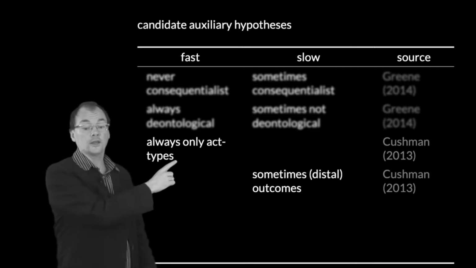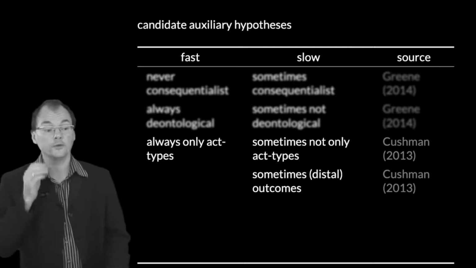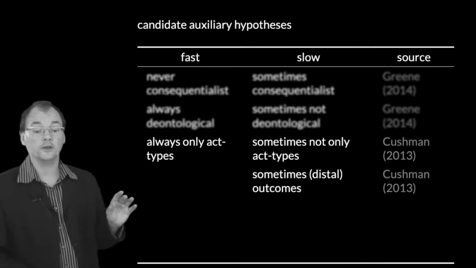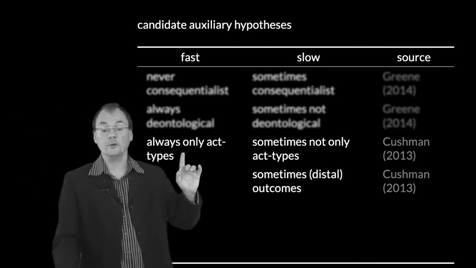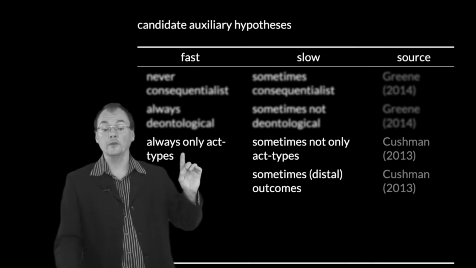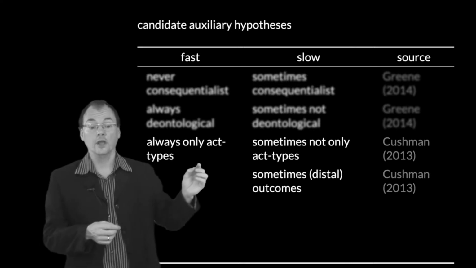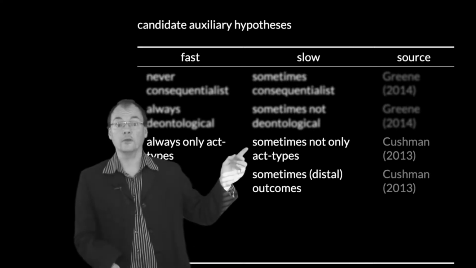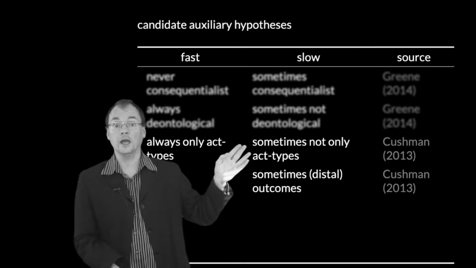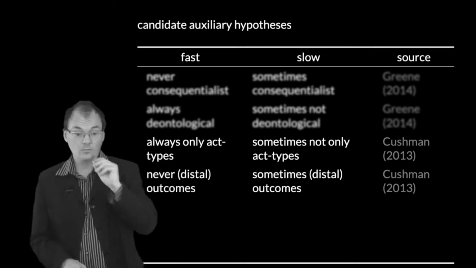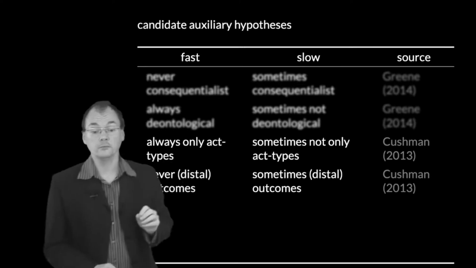Now you can see I've put these diagonally because once again we can separate 2 hypotheses here. It's a minor detail. So we might say the fast process always considers only act types, so proximal outcomes, pushing and so on, whereas the slower process sometimes considers things which are not mere act types. So that might give us rule utilitarianism.